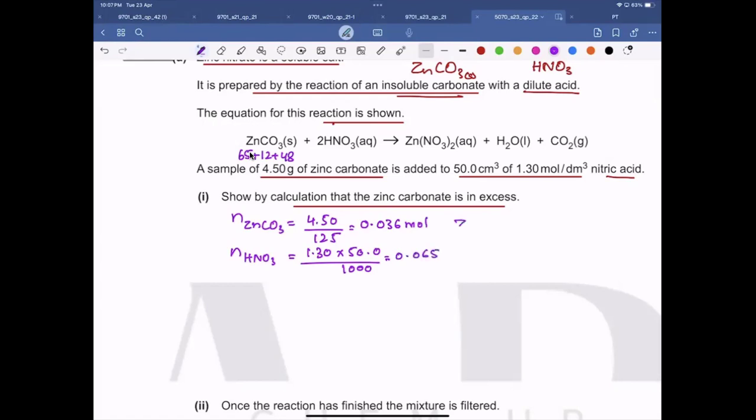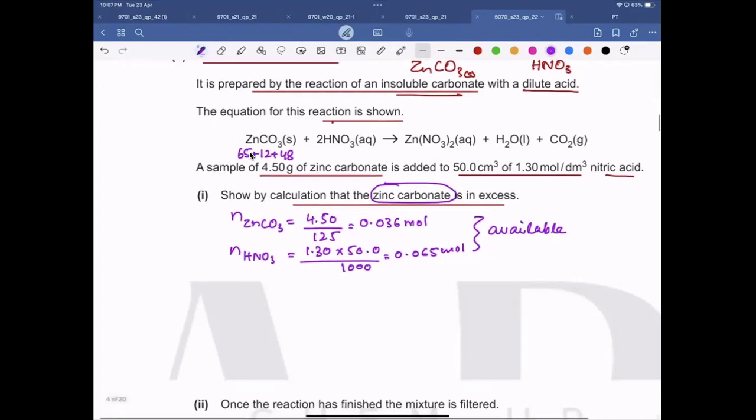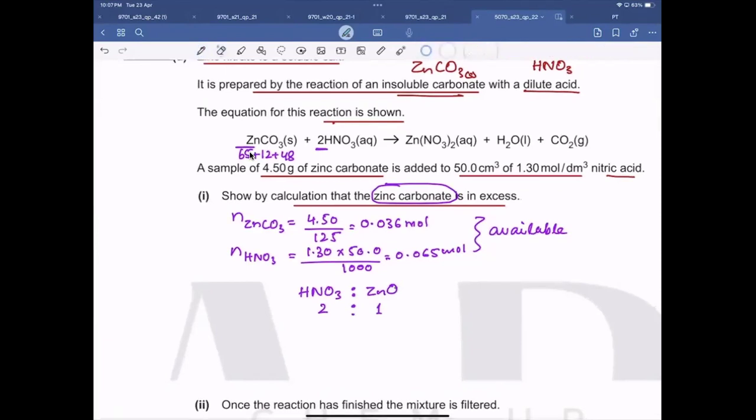0.065. Okay, so these are the moles of both the substances which are available to us, right? Now, as zinc carbonate is in excess, we'll make it the subject and figure out how many moles of zinc carbonate are needed. From the balanced equation on the top, we take the mole ratio. Here you see 2:1. There are 2 moles of nitric acid and 1 mole of zinc carbonate, right? So the moles of nitric acid is 0.065 and the moles of zinc carbonate needed for this would be X. So calculate the value of X.